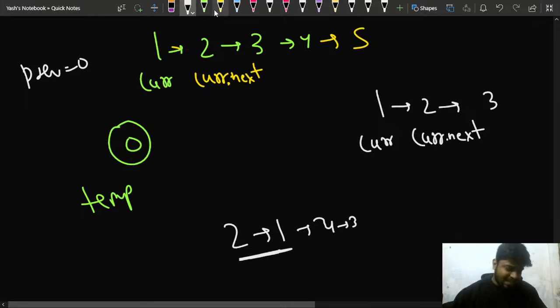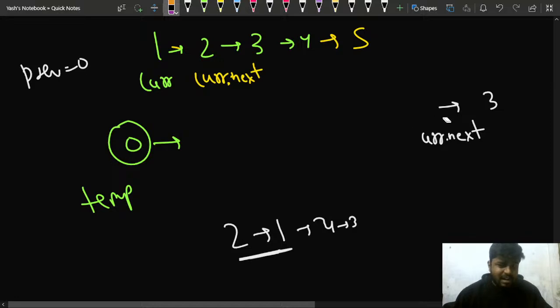So what I'll be doing is changing their connections. How can I change the connections? Basically, I'll say that okay, that's pretty much fine. But if I have a 0, right? If I have a 0, since I am having a 0, that is perfectly fine. But that 0 is what? That 0 is the previous node.